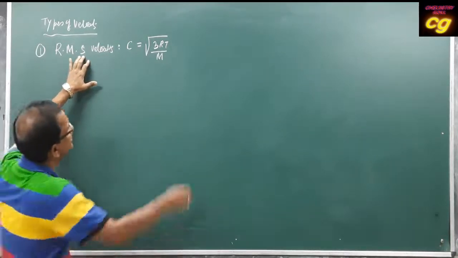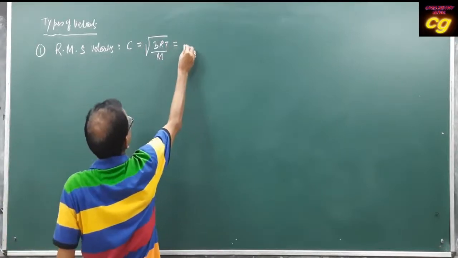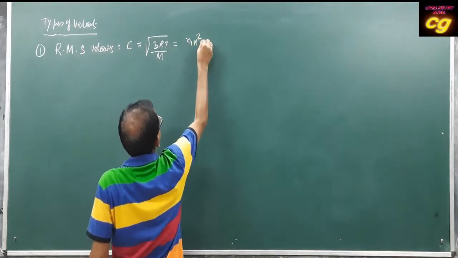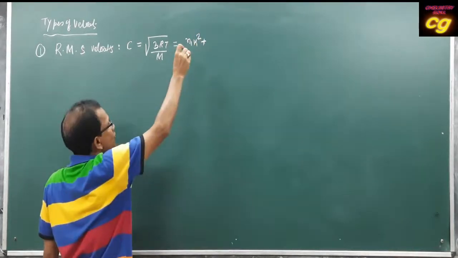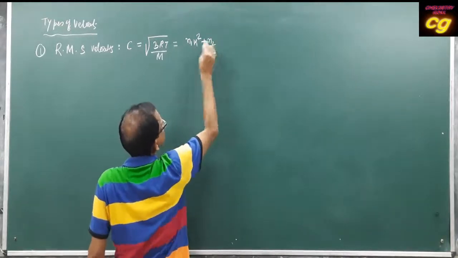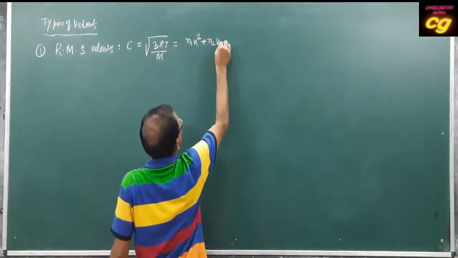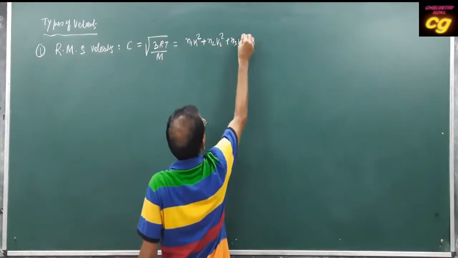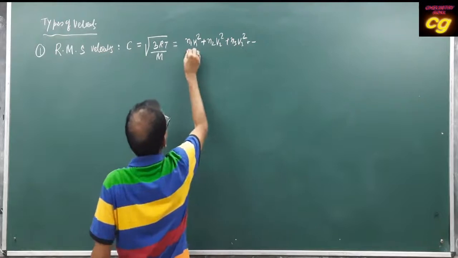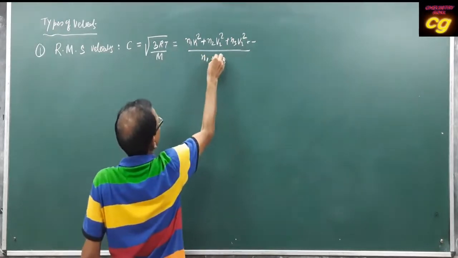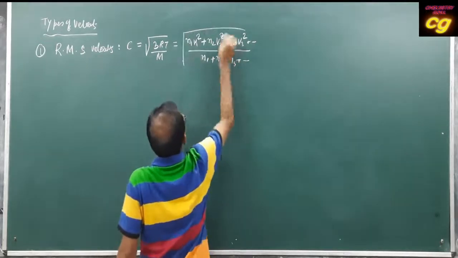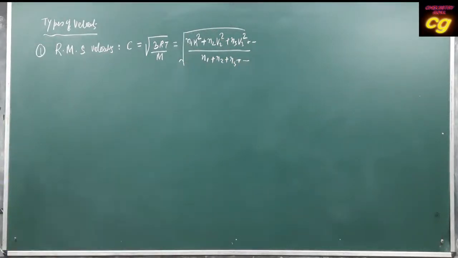What is root mean square velocity? The expression is like this: if n1 number of molecules show velocity v1, with its square, n2 number of molecules show velocity v2 and its square, n3 number of molecules show velocity v3 square, like this, upon n1 plus n2 plus n3, like this, square root. This is the root mean square velocity of the gas molecule.